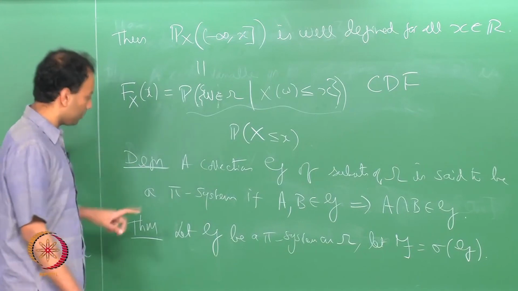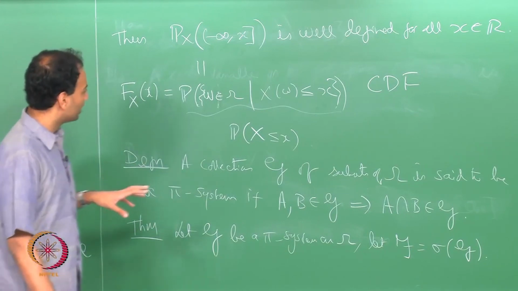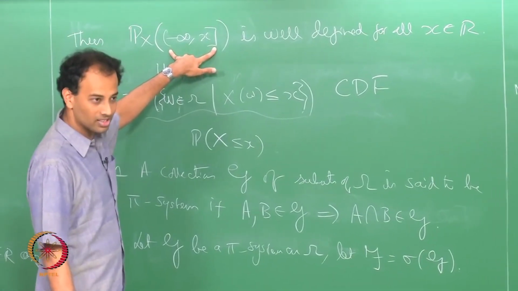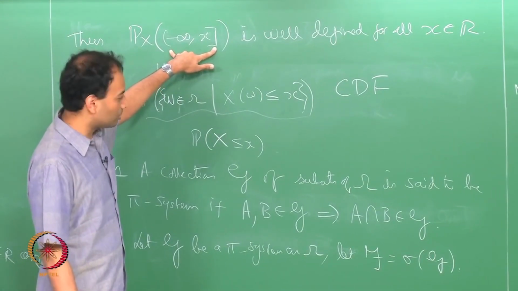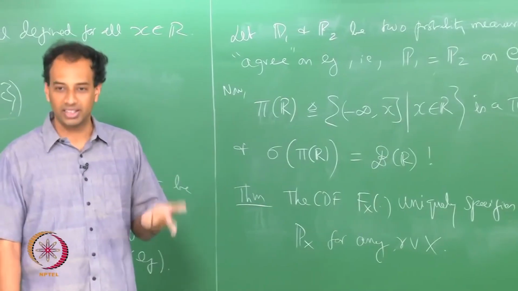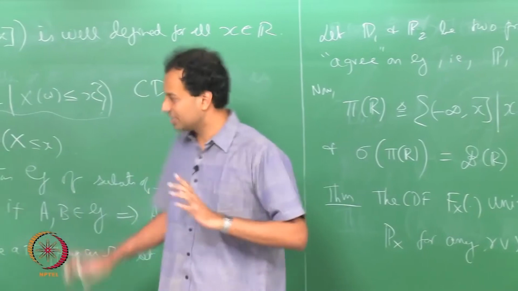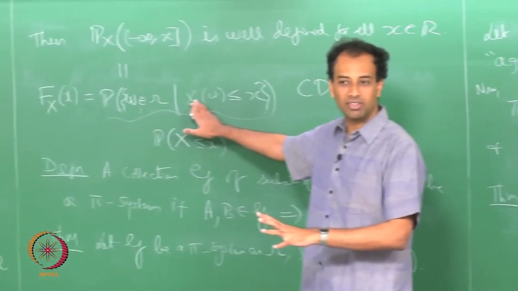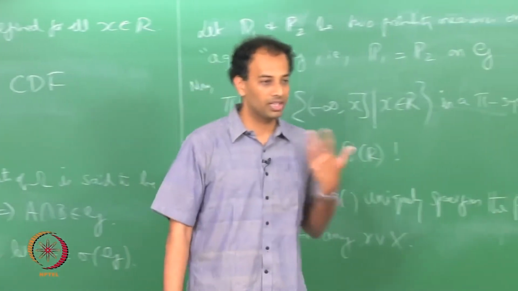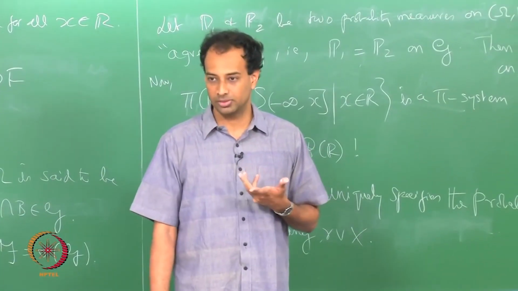Finally, we said that sets of this kind form a pi system, and since specifying a probability measure on a pi system is enough to specify it on the entire sigma algebra, if you tell me the CDF of a random variable, I can uniquely specify the probability measure P_X on the entire Borel sigma algebra.